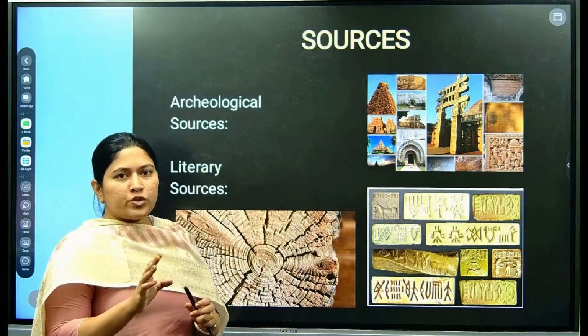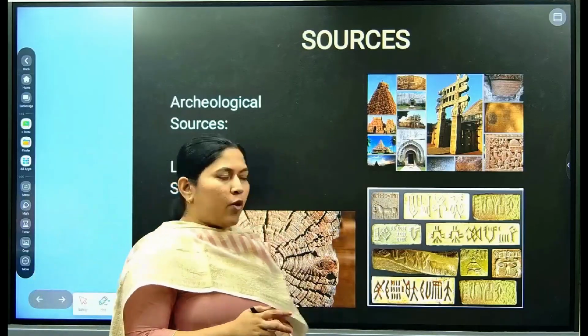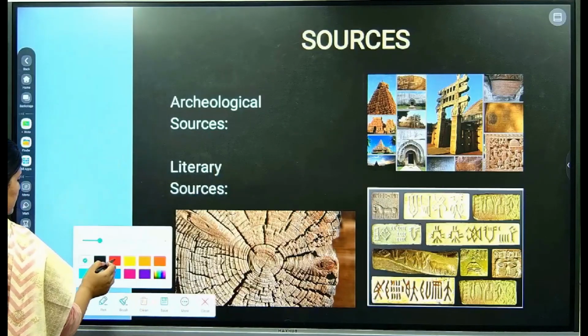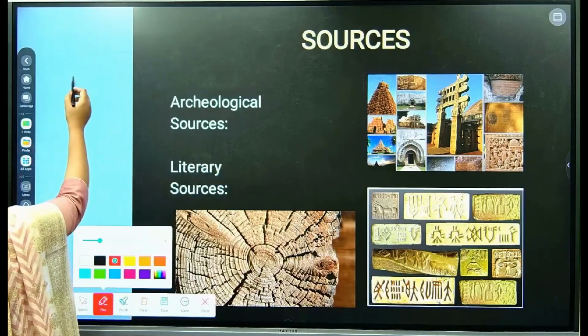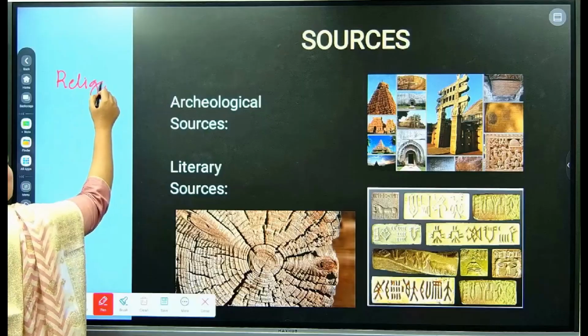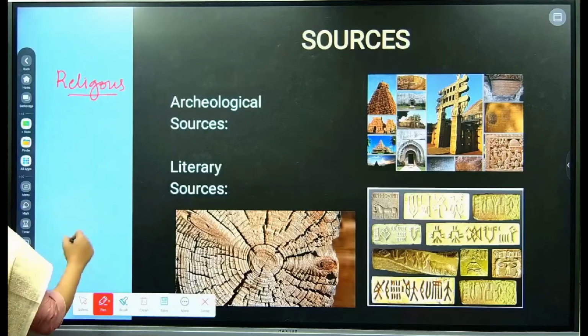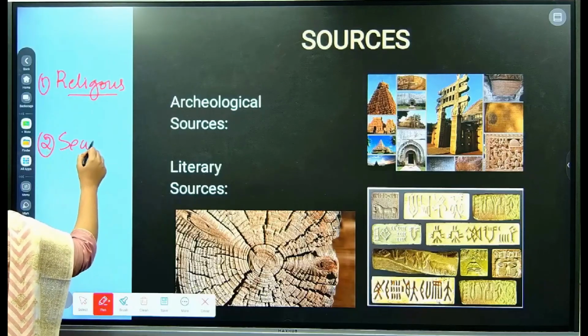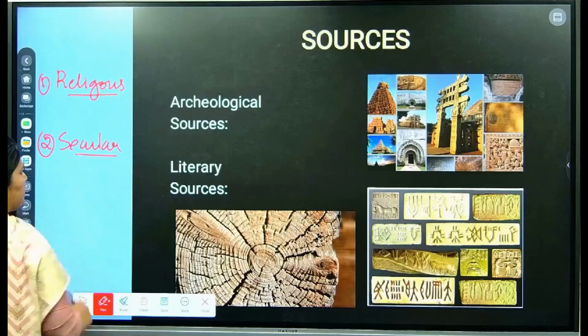Now, literary sources are again in two forms. One form is religious literary sources and the second is secular literary sources.